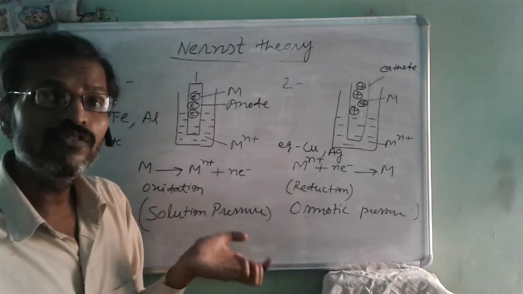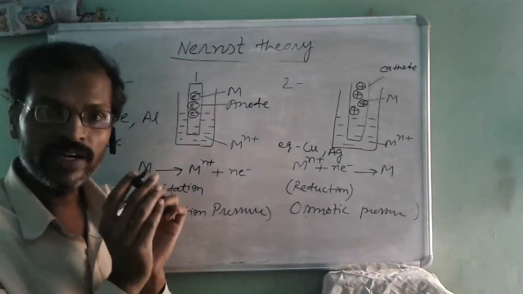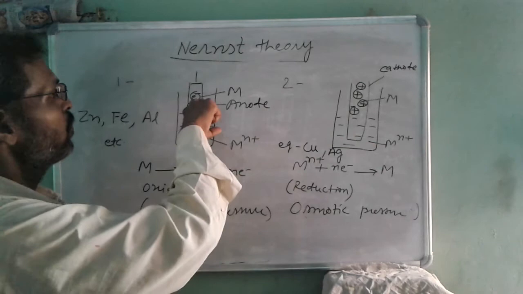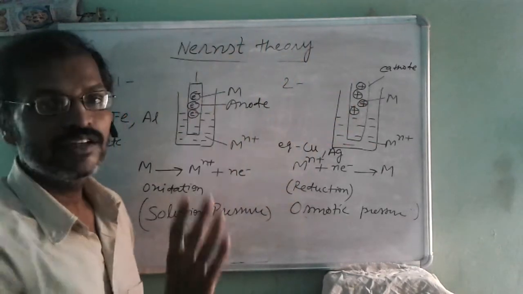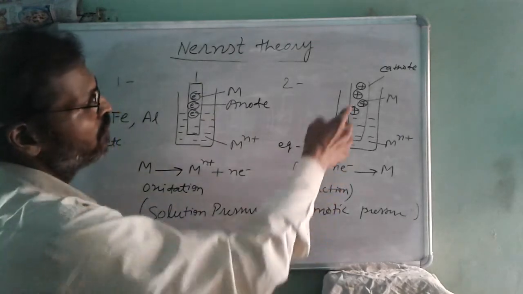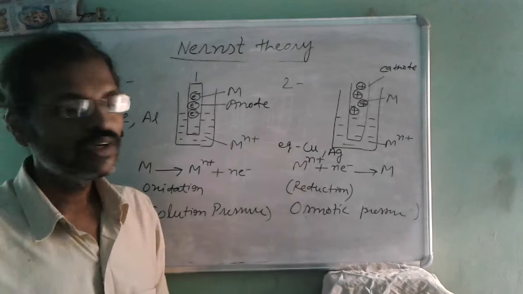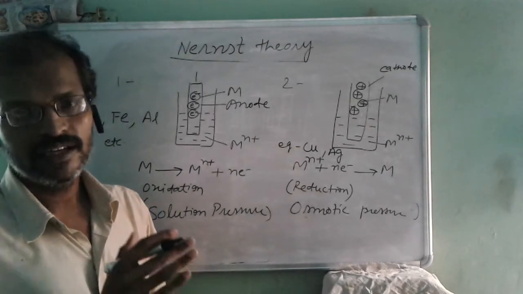What will happen if we connect both metallic plates? If we connect both metallic plates, then the flow of electrons will take place from this metal to that metal, from anode to cathode, and the flow of current will take place from cathode to anode. And this is how zinc metal acts as anode and copper metal acts as cathode.